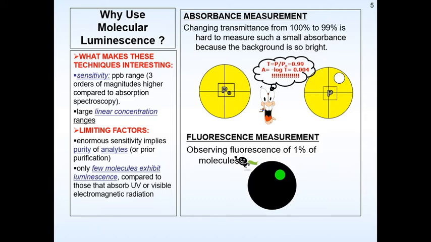Also, only a few molecules exhibit luminescence compared to UV-visible or visible electromagnetic radiations. Absorbance measurement involves changing the transmittance from 100% to 99%. It is very hard to measure fluorescence in most molecules. Observing fluorescence is like observing that out of 100% of the molecules, only 1% give the fluorescence phenomenon. Hence it is a very rare phenomenon to give out fluorescence or phosphorescence.